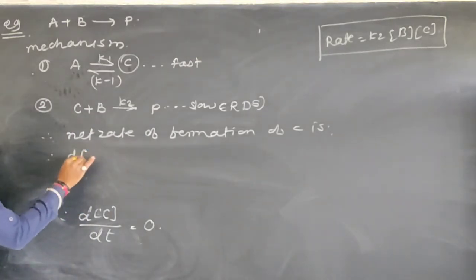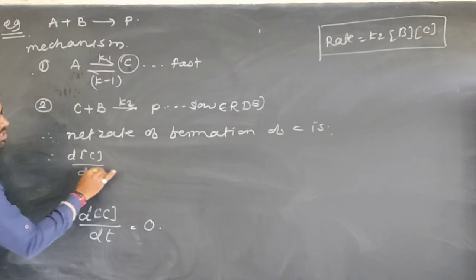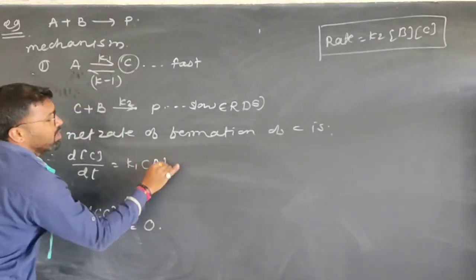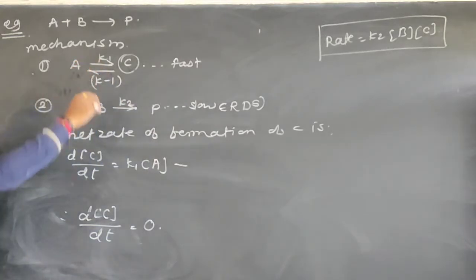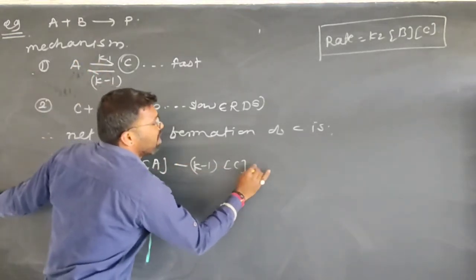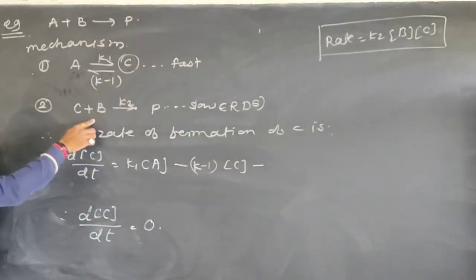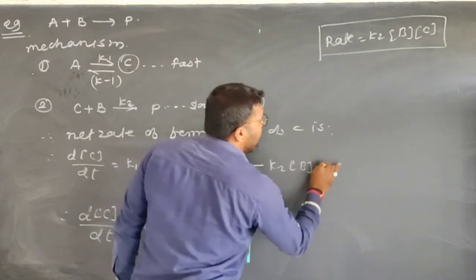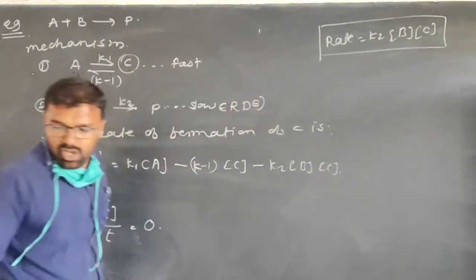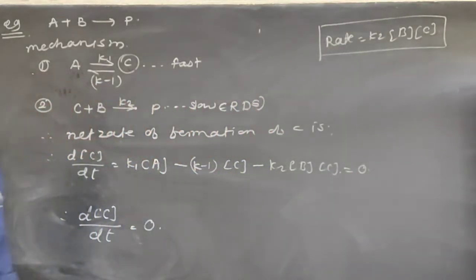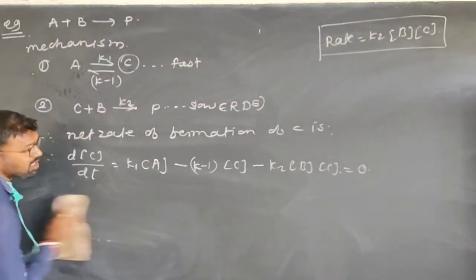The net rate dC/dt: here C is formed, therefore K1 into A. In the backward reaction C is consumed, therefore minus K-1 into C. Again, in the second step of the mechanism, C is consumed, therefore minus K2 into B into C. This whole term is equal to 0 according to the steady state approximation.